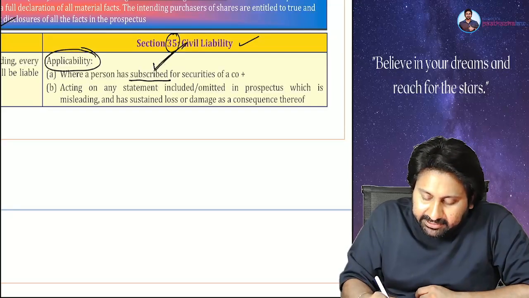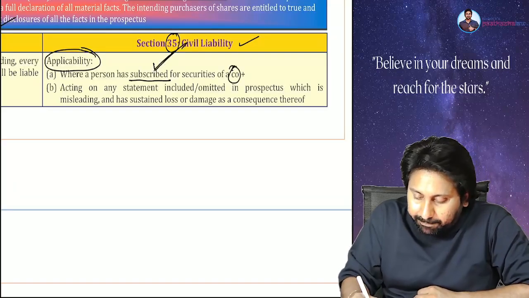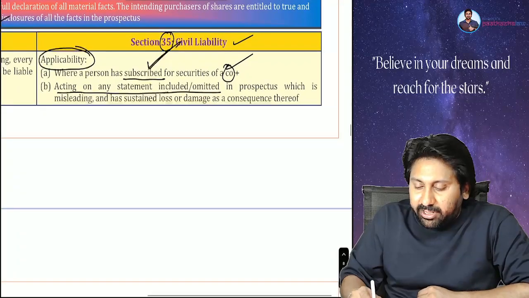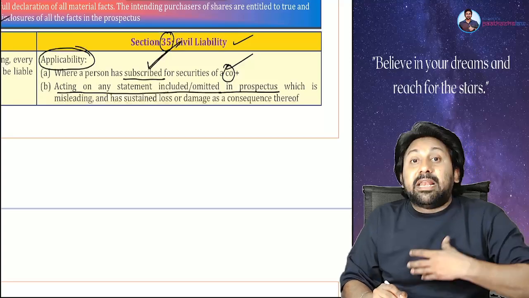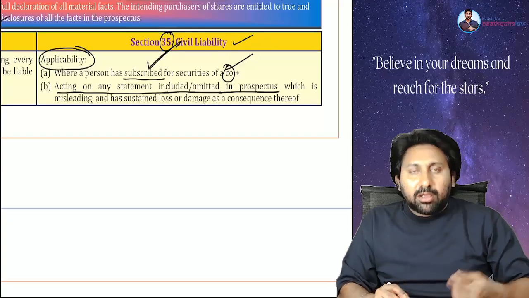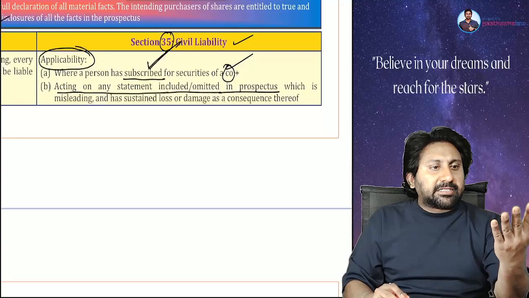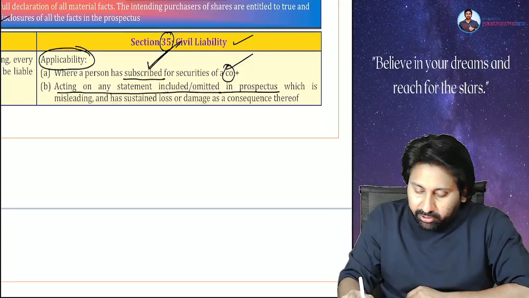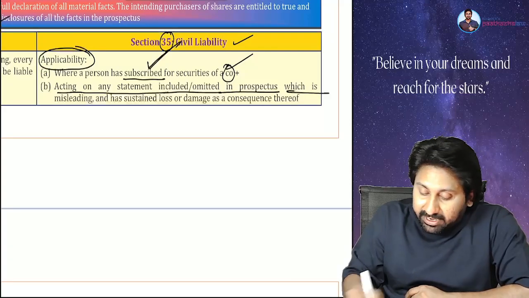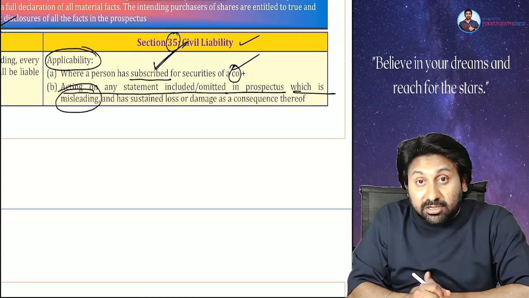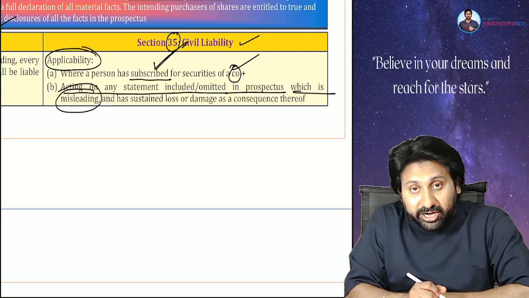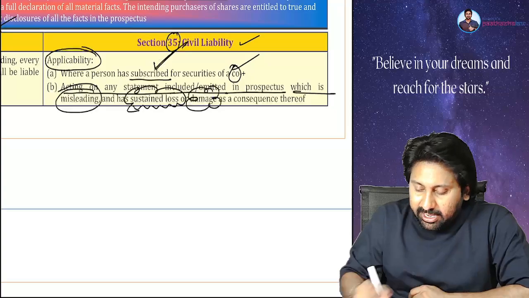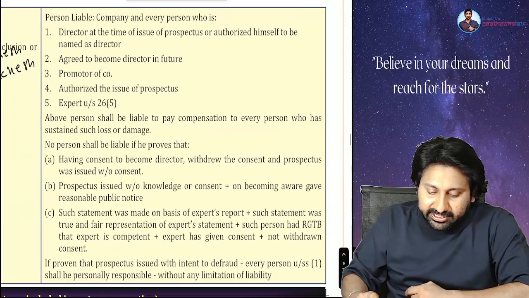So where a person has subscribed for the securities of a company, acting on any statement included or omitted in the prospectus. Acting on means what? Believing. I am an outsider. I read the prospectus, believed that it is true, and acting on that belief, I subscribed for the securities. And those statements are misleading. Because of that wrong statement, or omission of a true statement, I have sustained a loss or incurred damage as a consequence. In such a case, who is liable?